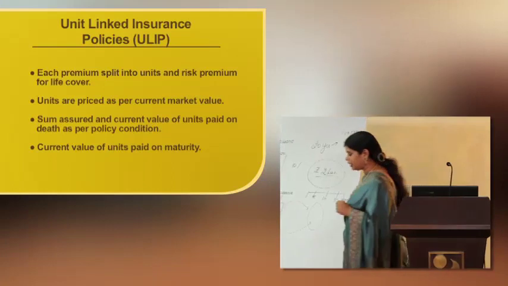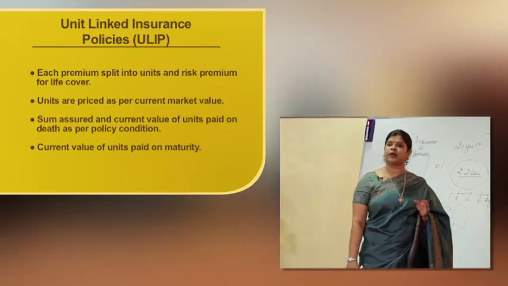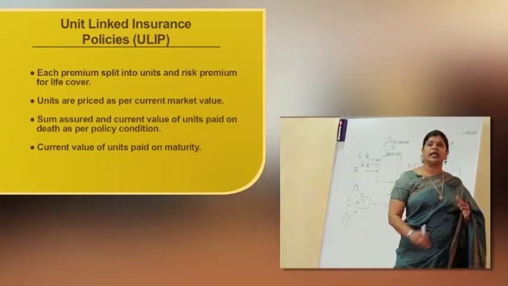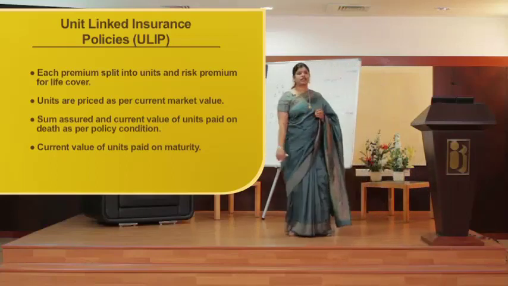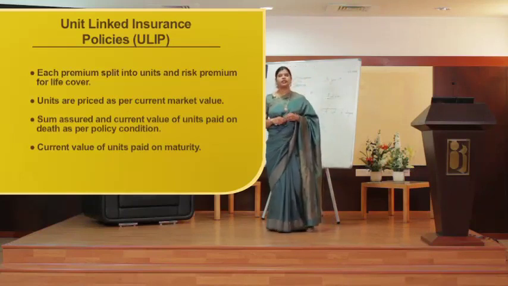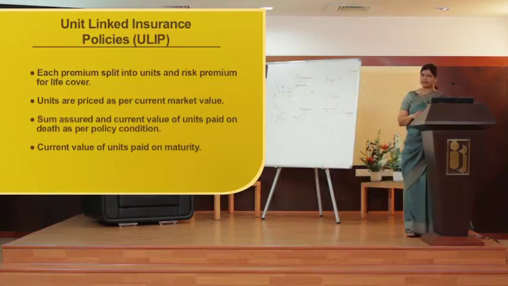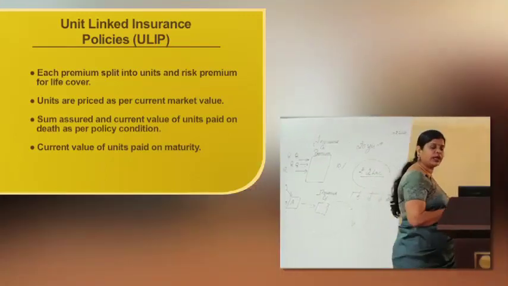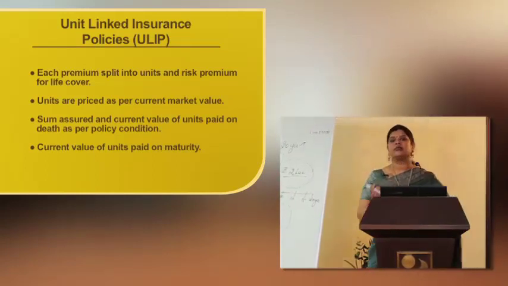Now, the very important, in fact, nowadays when we talk about insurance, previously insurance was just a protection, a life cover, a cover for the risk. But today, the investors are taking it in the form of an investment. So today, we cannot say that insurance is just a protection, it is also coming up like an investment product. Now, what is the investment product under insurance? We have it in the form of ULIPs. What does ULIP stand for? It is unit linked insurance policies, right? Unit linked insurance policies is nothing but a blend of insurance as well as mutual funds.